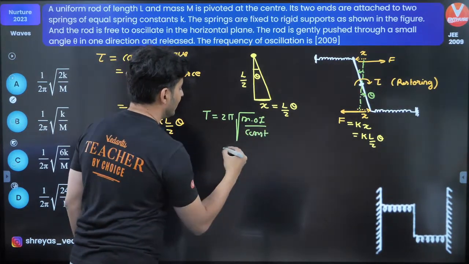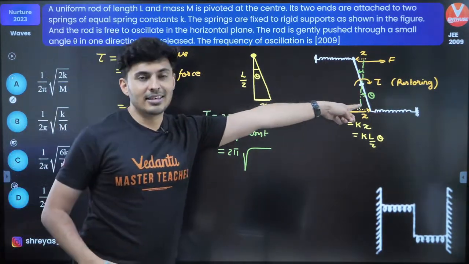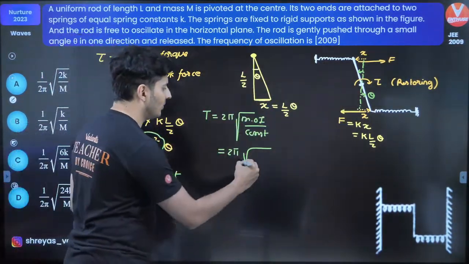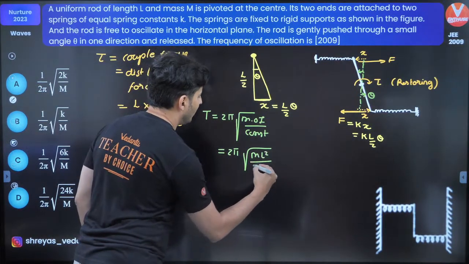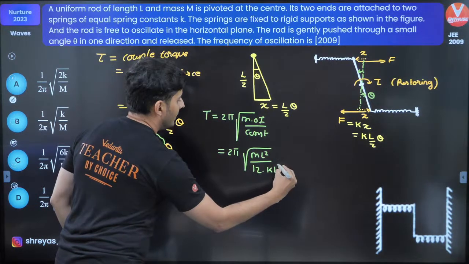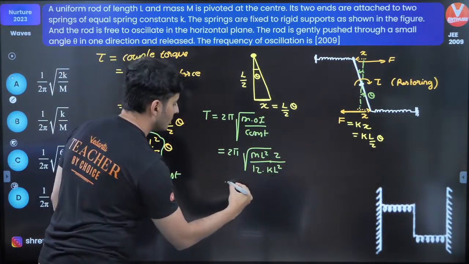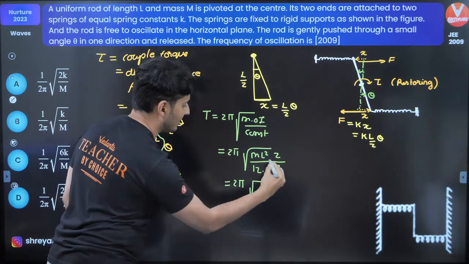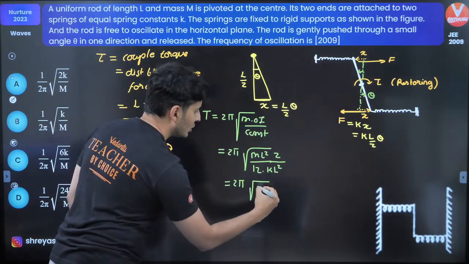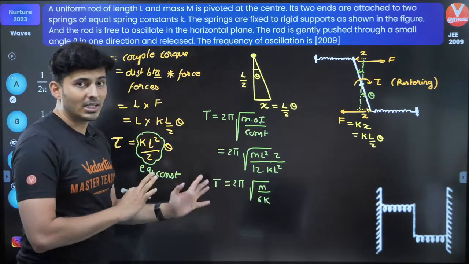In this case, it's a rod at the center, hinged, so moment of inertia is m L square by 12. Constant is k L square by 2. So 2 goes on the top. So this will become 2 pi under root, L square goes, 2 goes with 12, so m by 6k.